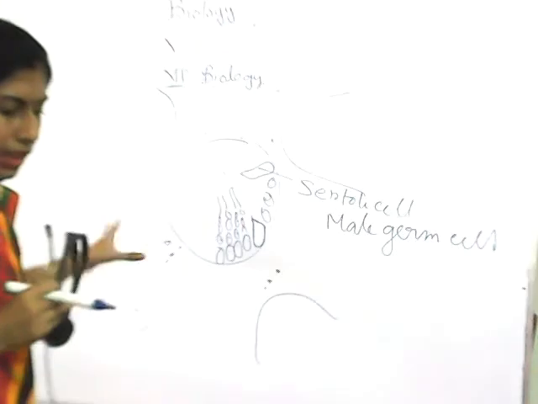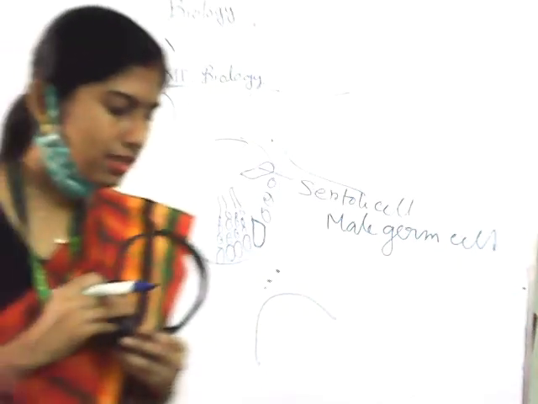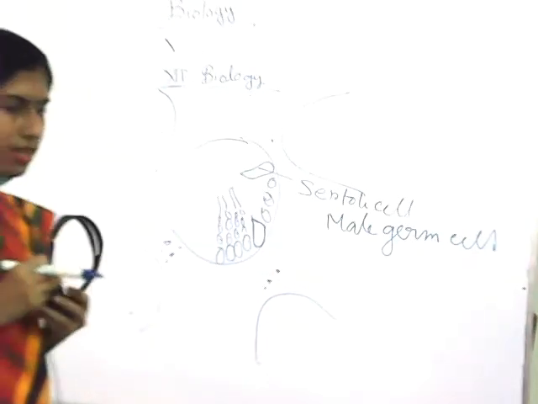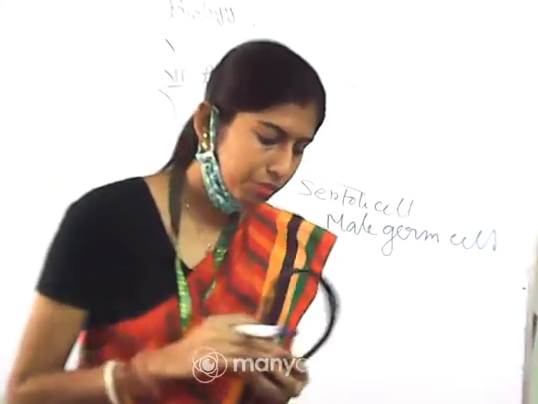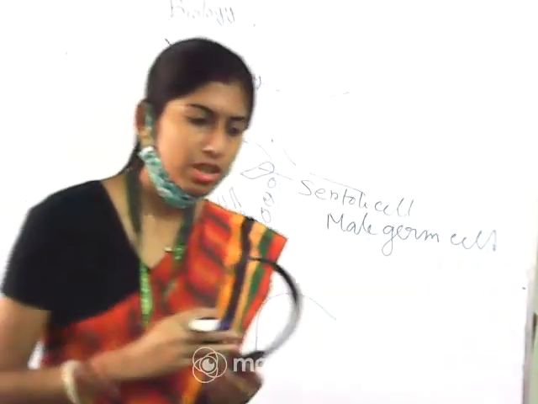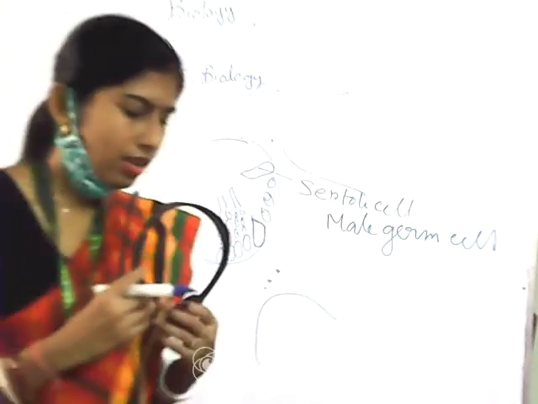Now, the region outside the seminiferous tubule is considered as the interstitial space, and some cells are present. You can see these are considered as interstitial cells or Leydig cells. These cells help in synthesizing and secreting androgens, particularly in the case of male, you know that testosterone. So the testosterone hormone will be produced by the interstitial cells or Leydig cells. Okay, and some other immunologically competent cells are also present there. Now, this is the main part, the testis part.